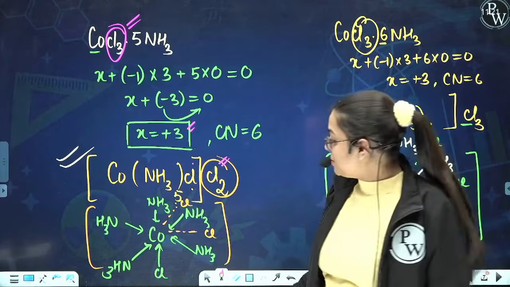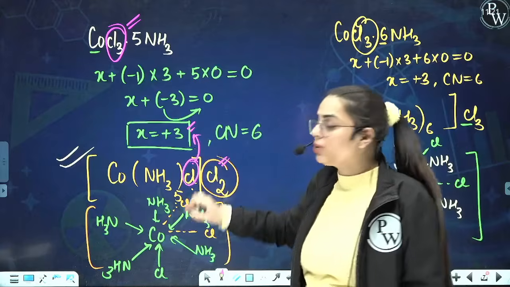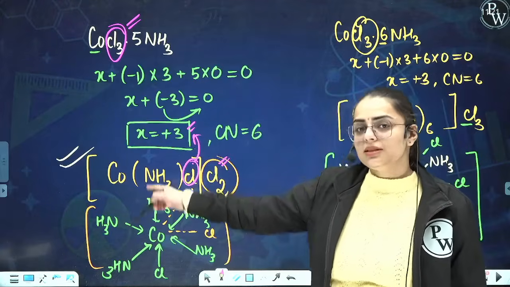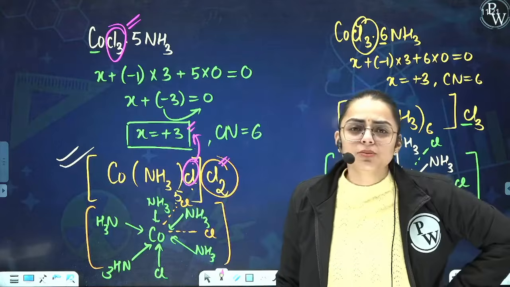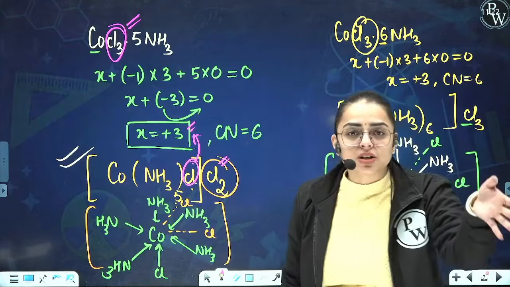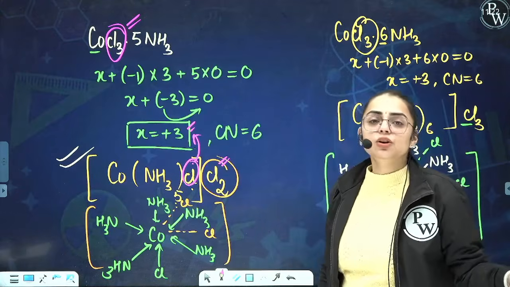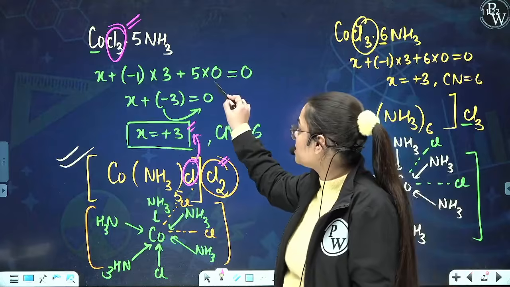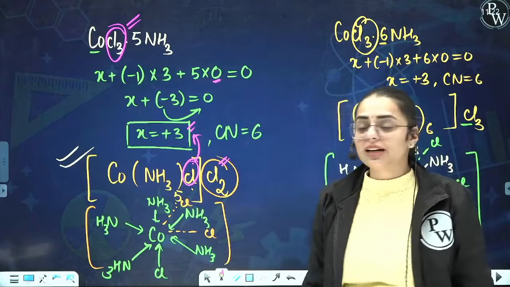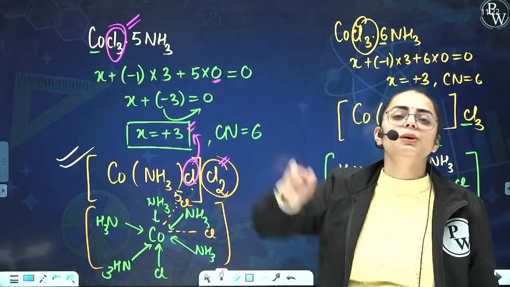So that means this Cl that is present inside is responsible in order to calculate the oxidation state. Now you will say, ma'am, ammonia is also responsible. Why ammonia is responsible? Ammonia is holding no charge. Ammonia has 0 charge. So basically it has no value over here. And if it has no value in order to calculate the oxidation state because it has 0 charge on it, that means Cl is the only one who is responsible for creating a charge on the central metal atom.